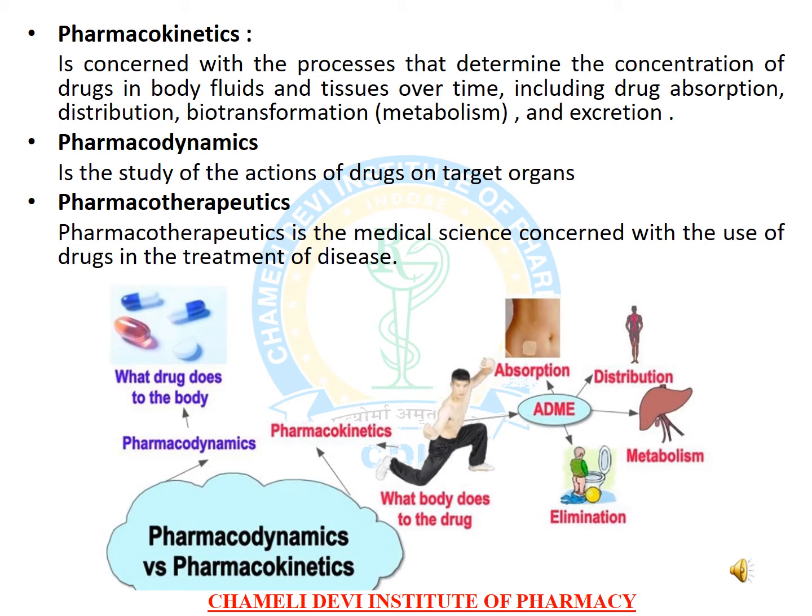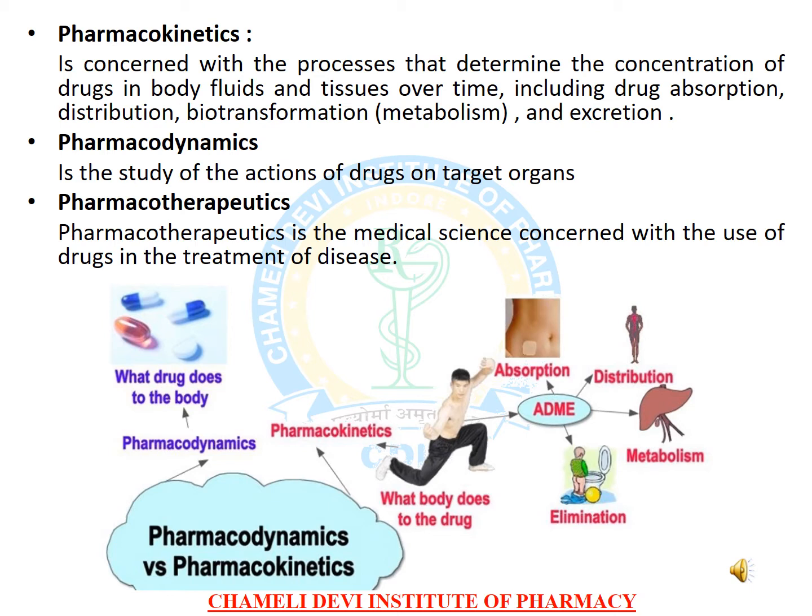In the following image, you can see what the drug does to the body, which indicates pharmacodynamics, and pharmacokinetics is related to what the body does to the drug. It means absorption, distribution, metabolism and elimination.